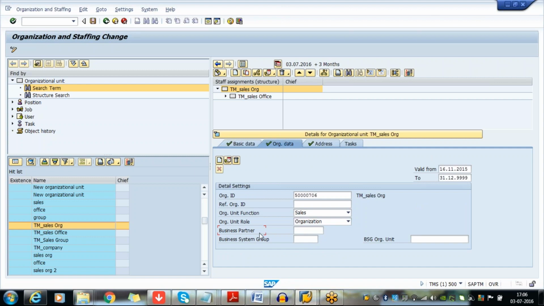No, what my doubt is, for example: in organizational data, a business partner is already there who is responsible for taking up activities for that part. You are assigning one business partner to the organization structure. So in that case, you will be assigning this.